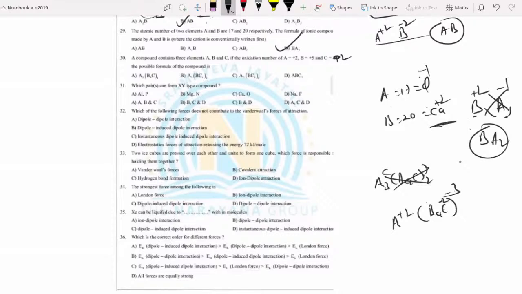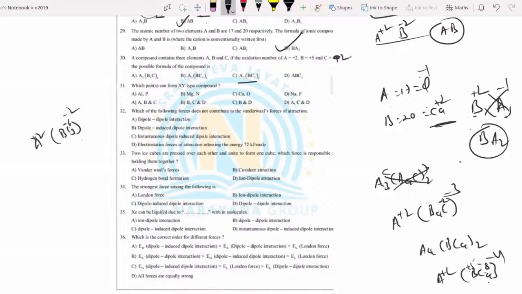Now you go for here. A4, BC4 taken twice. Then A is plus 2 and BC4 whole minus 4. Minus 4 twice is minus 8. That should be plus 5, but 8 minus 5 is not matching. Wrong. This is also wrong. I think it may be A2. That is this one: A plus 2 and BC3, BC3 whole power minus 2.